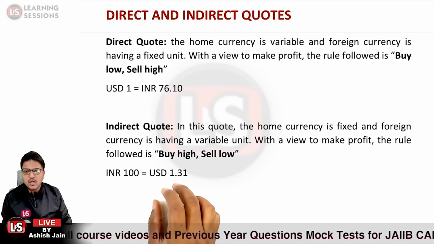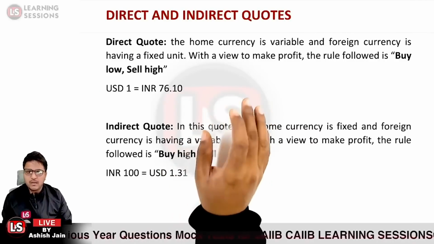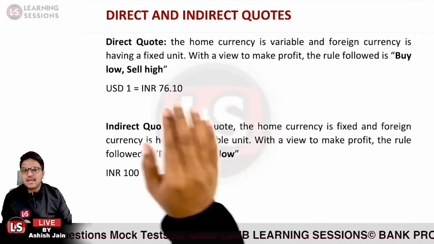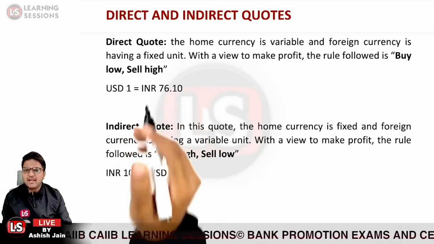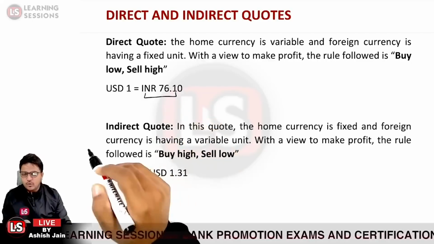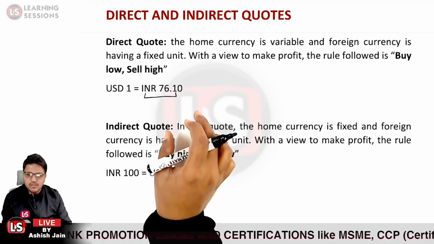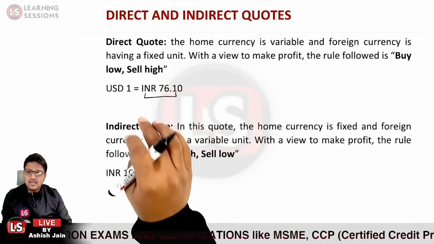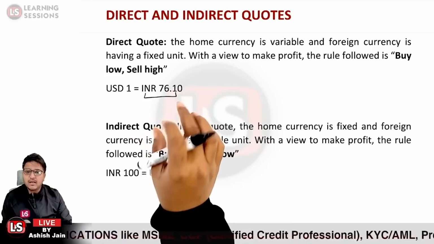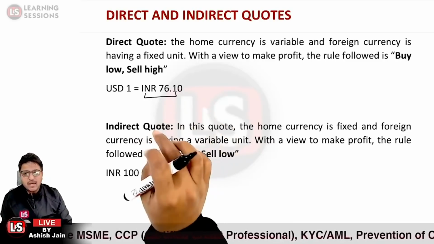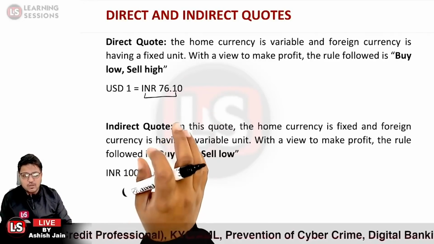Over here in the direct quote, if you want to make a profit, the rule is buy low, sell high. What does it indicate? If today USD 1 is equal to INR 76.10, I'll be purchasing 1 USD at 76.10, and let us suppose that tomorrow the price rises to 77 rupees per USD.